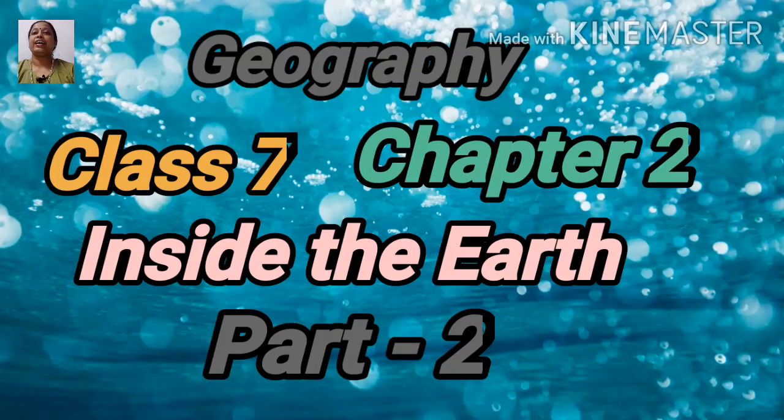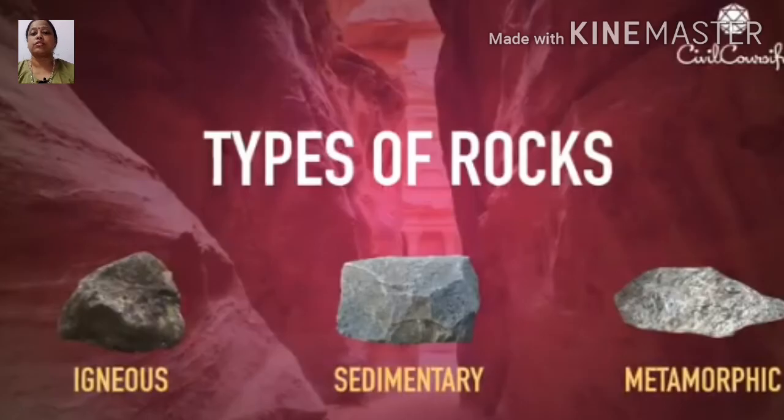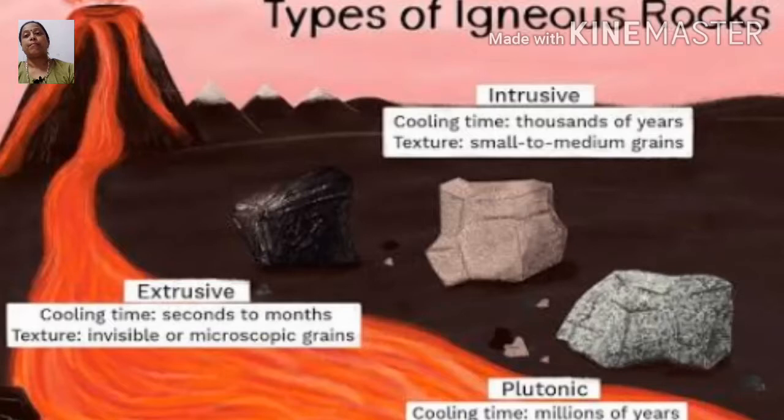Hello children. Today we are with the next part, part 2, of chapter 2, Inside the Earth. Some topics are left, and where we were, children, the rocks are classified into 3 types: the igneous, sedimentary and metamorphic. So first we are going to start with the igneous rocks.